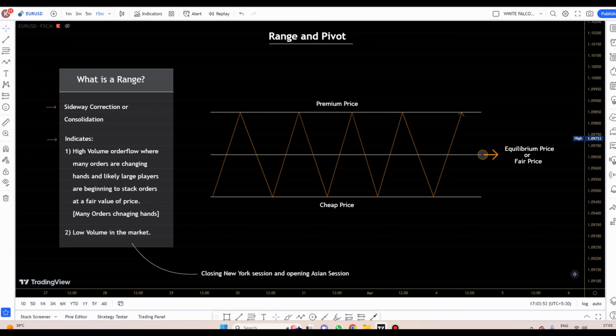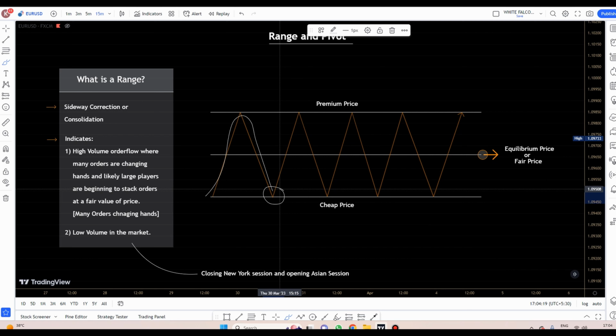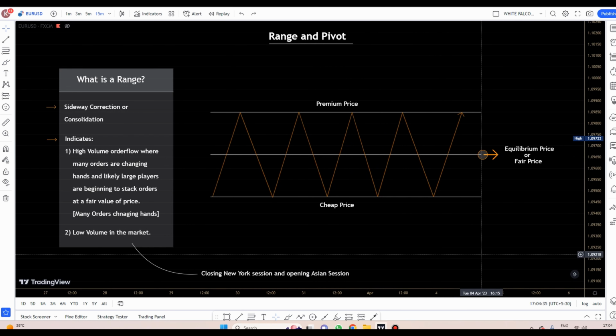So now we just discuss about the case one where the banks and institutional players are likely to enter into the market. So this is called the premium price and this is the cheap price. So the market runs between these two levels. Generally banks or institutional firms are buying the currency at cheap price and selling it at premium price and they earn their profit. The center line is called the equilibrium price or the fair value. Now we can understand the range and pivot in depth.